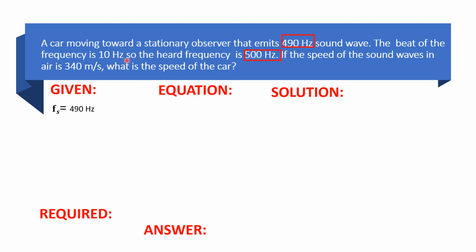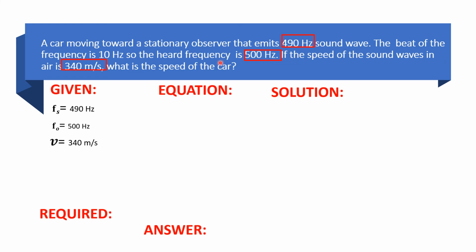Luckily, in our problem, it was given that the sound heard is 500 Hertz. So, let's put it on the given. That is the frequency heard by the observer. Another, we have 340 meters per second, which is the speed of sound, so that is the value of our v. Now, in our problem, we need to know who is the observer and who is the source.